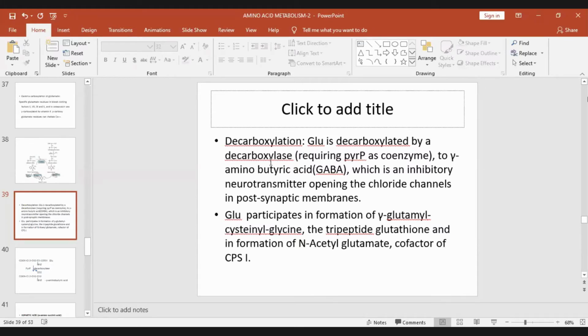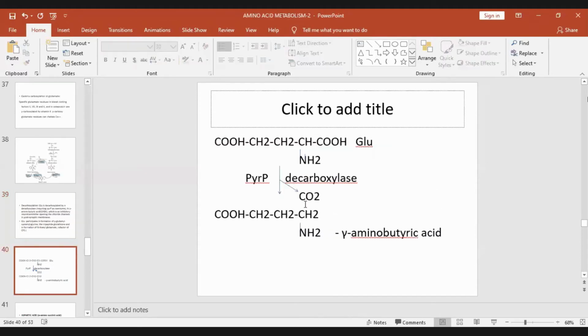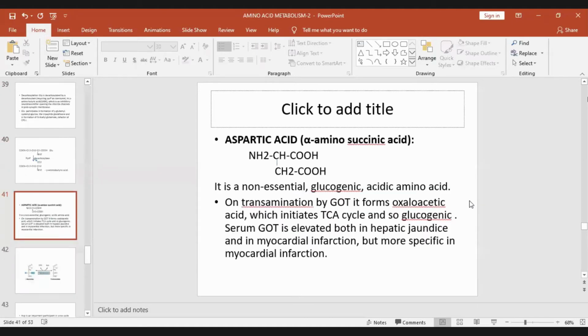And if there is a deficiency of pyridoxal phosphate, gamma aminobutyric acid will not be formed, so neurotransmission in excess occurs, leading to convulsions. So that is the pyridoxal phosphate deficiency. Glutamate participates in formation of gamma glutamyl cysteinyl glycine, glutathione, which we have already learned. So decarboxylation here forms gamma aminobutyric acid, the inhibitory neurotransmitter.